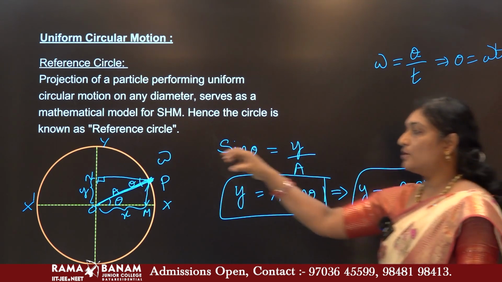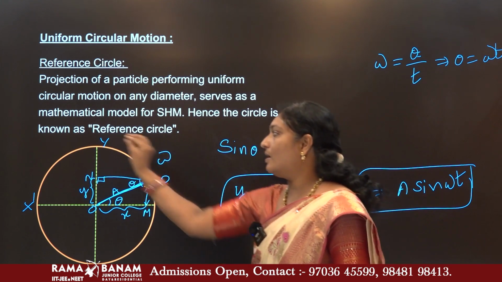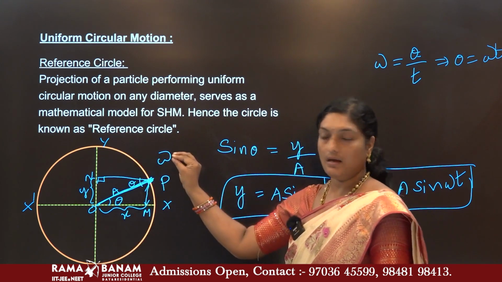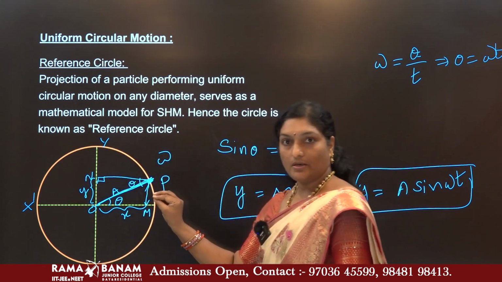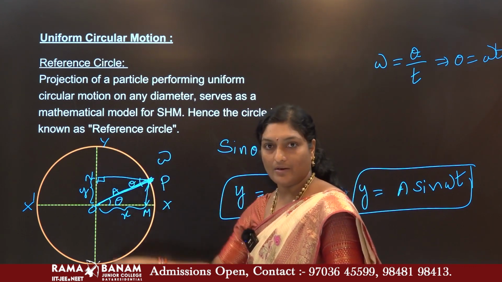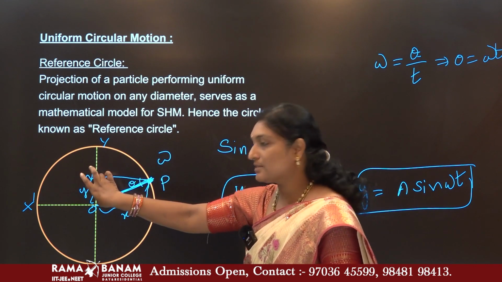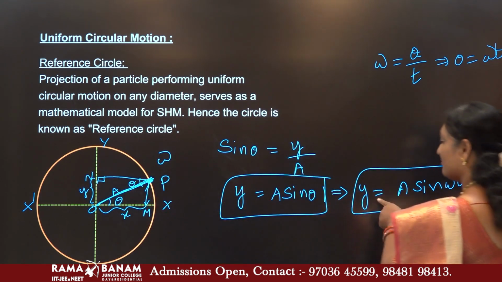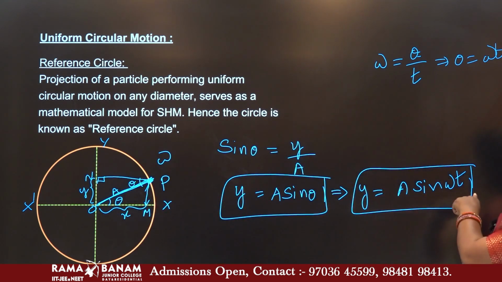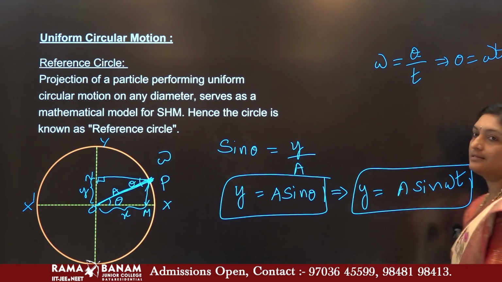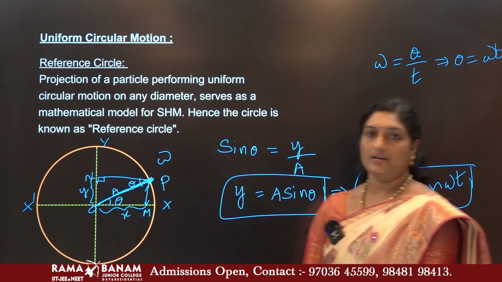The projection of the particle, as long as the particle is moving along the circular motion, on its diameter moves along this vertical axis, and the displacement at any instant is given by the formula y is equals to A sine omega t. T indicates the time, and A is your amplitude.